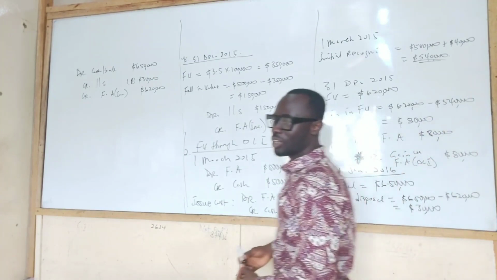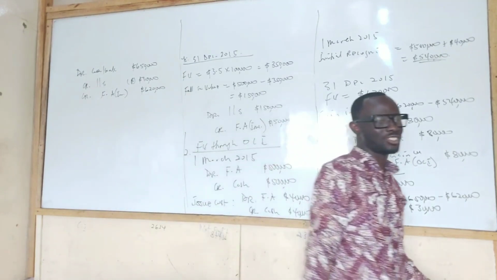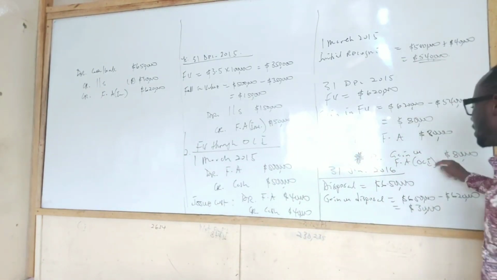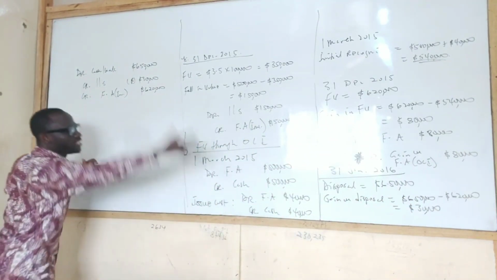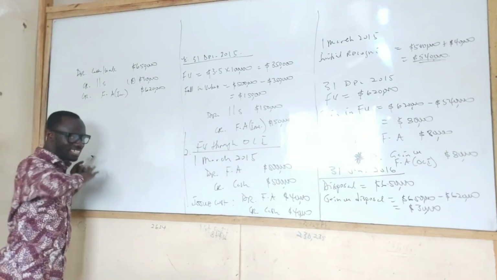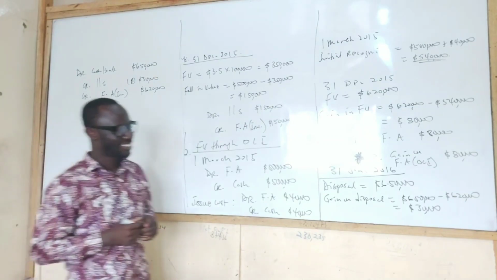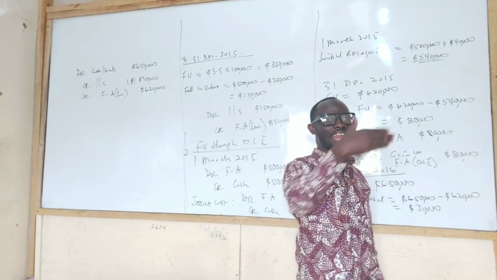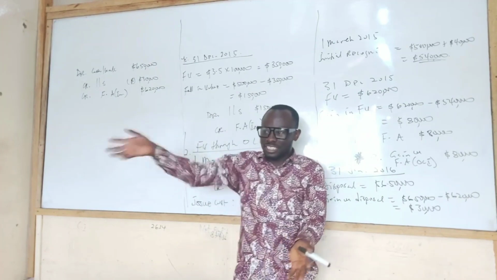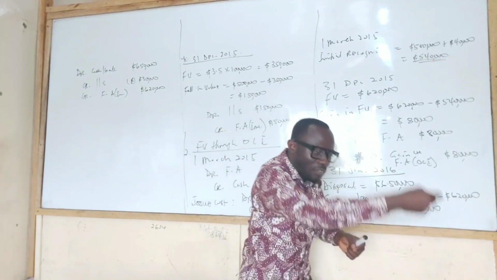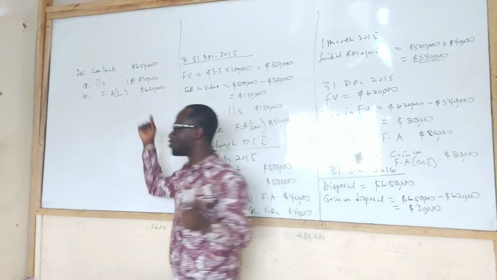The 80,000. Yes. So what happens is that the gain in the reserve will be taken from the reserve and put into what? Retained earnings in the statement of changes in equity. This one is gain in fair value, and we recorded it under equity as reserves. Now that the asset is sold, it changes our reserve into retained earnings in the statement of changes in equity. So that is the treatment for that.